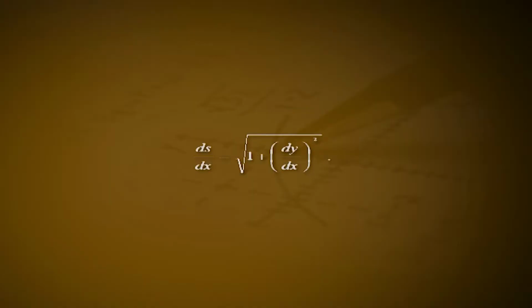We shall now prove that ds divided by dx is equal to square root of 1 plus (dy by dx) whole square. Take a point Q(x plus delta x, y plus delta y) on the curve near P. Let arc AQ is equal to s plus delta s, so that arc PQ is equal to delta s.